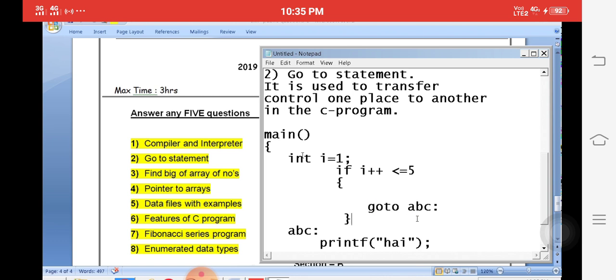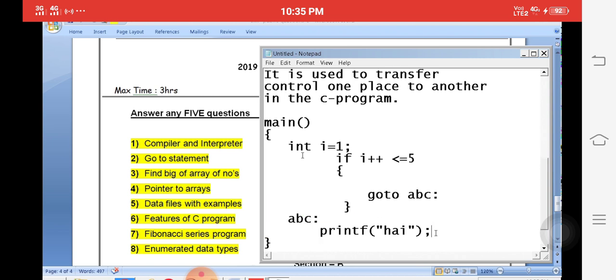For example, goto ABC. Here ABC is called a label. A label is created by the user. Immediately the cursor transfers to ABC. It will print the hi message.